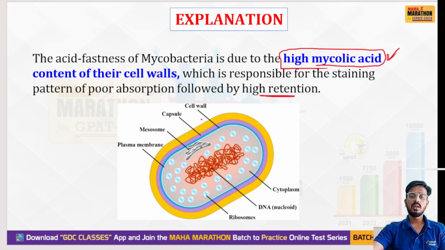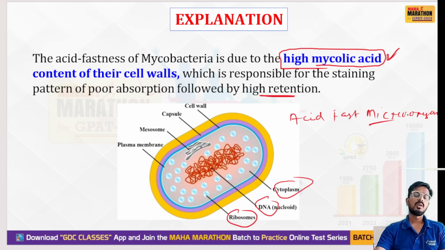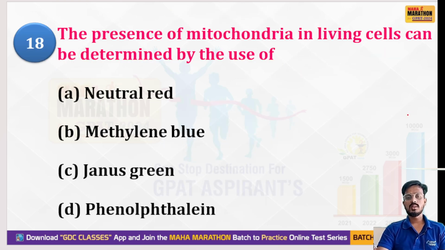This is the cell wall, that is the capsule, this is mesosomes, the plasma membrane, this is cytoplasm, DNA, and this is ribosome. This is a typical structure of an acid fast microorganism. Okay, let's move to the next question.